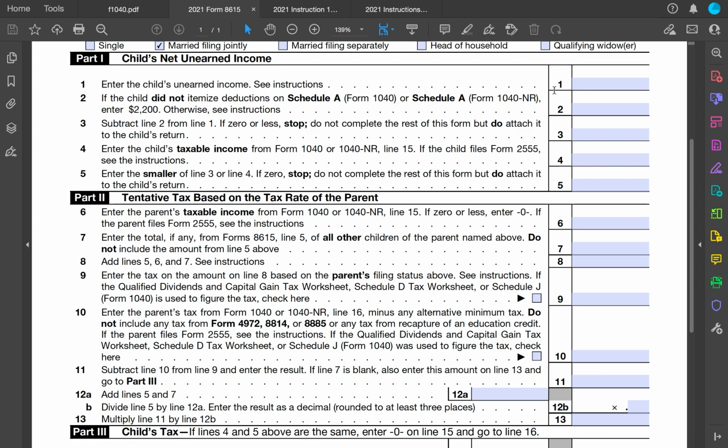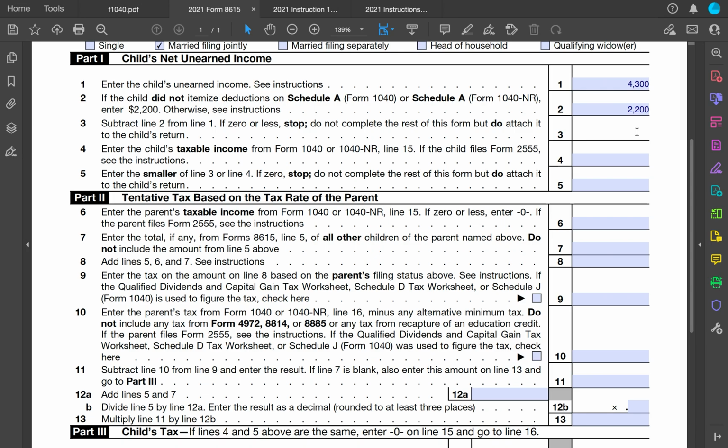So what was his unearned income? We know it was $4,300 from banking interest. Right? Again, just keep reading the instructions. If he did not itemize, which he did not, then we'll enter the 2,000. That's in that initial Excel spreadsheet where it was talking about $1,100 or his investment expenses. Since he's not itemizing any investment expenses, it's just the $1,100 plus the exemption amount of $1,100. That's where the $2,200 is coming from.